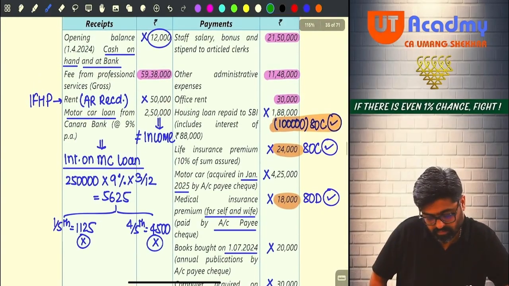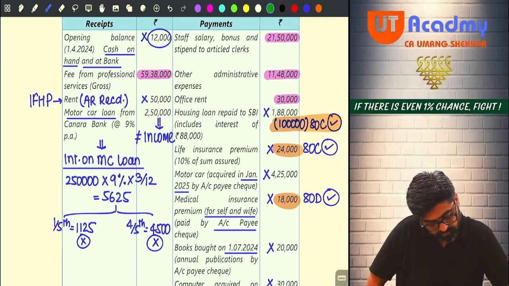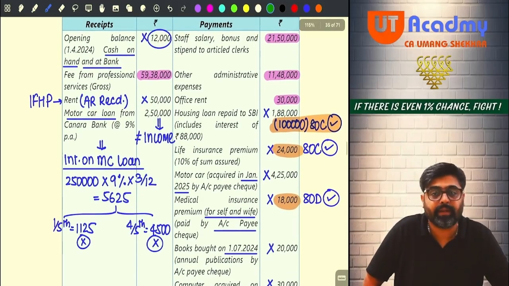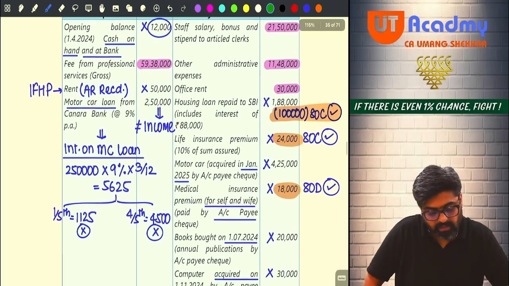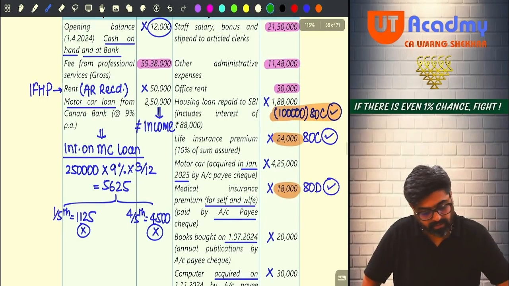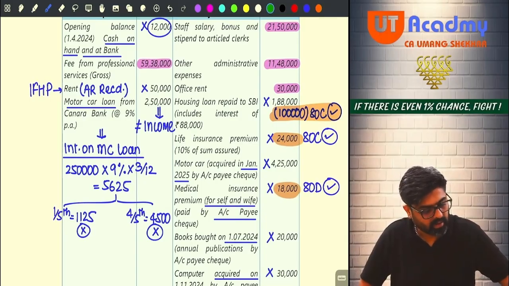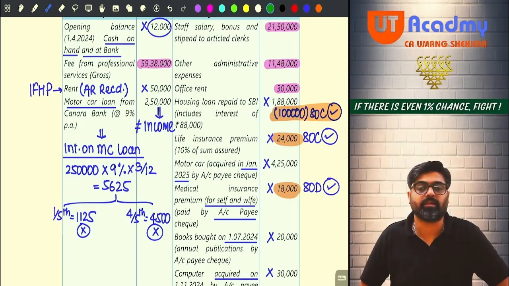Take 59,38,000. Okay, 59,38,000 minus 21,50,000 staff salary. Other administrative expense 11,48,000. So 59,38,000 minus 21,50,000 minus 11,48,000 minus 30,000 rent also you reduce. So on your calculator you are getting 26,10,000.